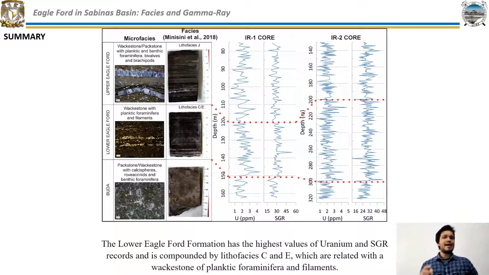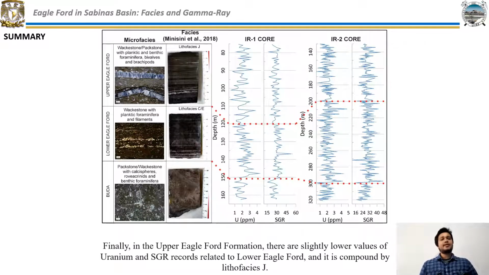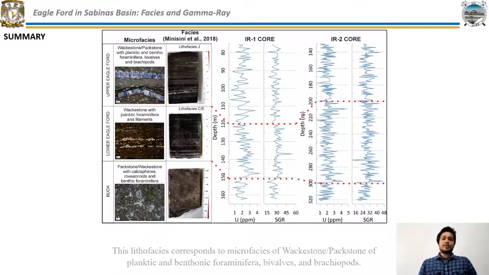The Lower Eagle Ford formation has the highest values of uranium and SGR records, and is composed of lithofacies C and E, which are related with microfacies of wackestone of planktonic foraminifera and filaments. Finally, in the Upper Eagle Ford formation, there are slightly lower values of uranium and SGR records relative to Lower Eagle Ford, and it is composed of lithofacies J. This lithofacies corresponds to microfacies of wackestone-packstone of planktonic and benthic foraminifera, bivalves and brachiopods.